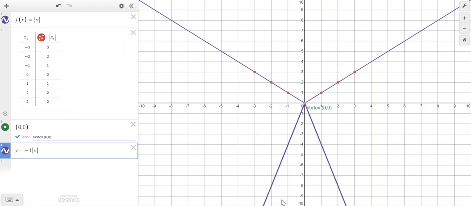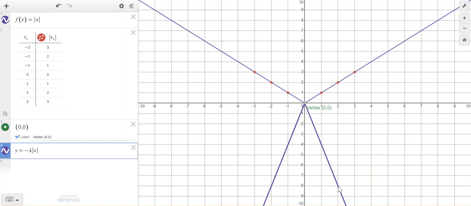Notice how I now have a reflection. My absolute value flipped upside down because I want a negative slope. Remember, I'm only going to look at the right side, and the left side will be a mirror image. So here I go down 4, right 1. I have a point right there. Down 4, right 1.